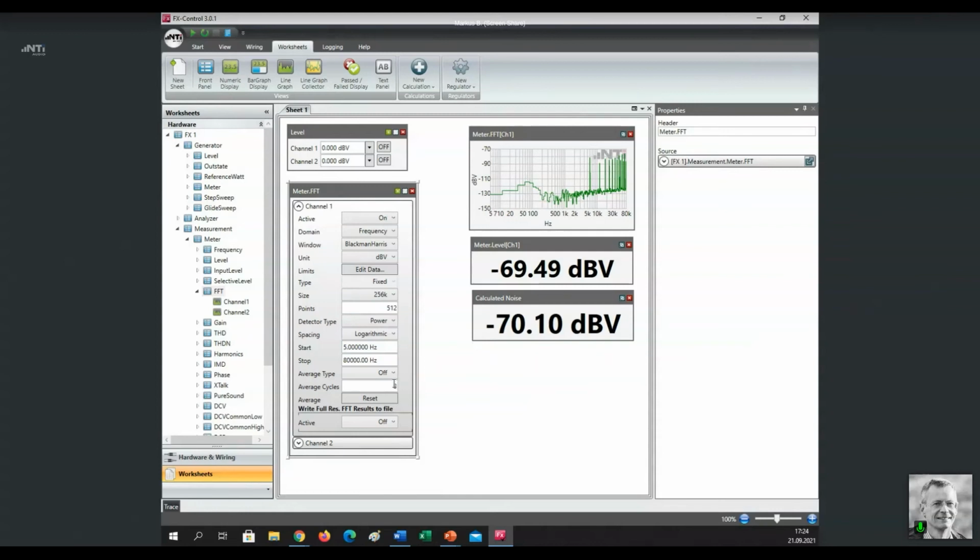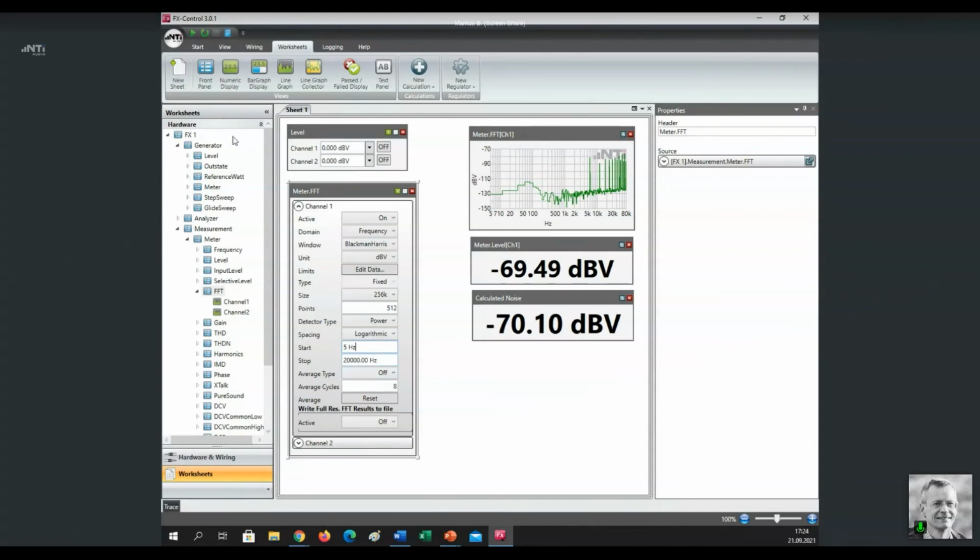So now I am free to edit the frequency bandwidth. Let's say I want to look at a band from 5 Hertz to 20 kilohertz, because anything beyond 20 kilohertz I wouldn't hear anyway.